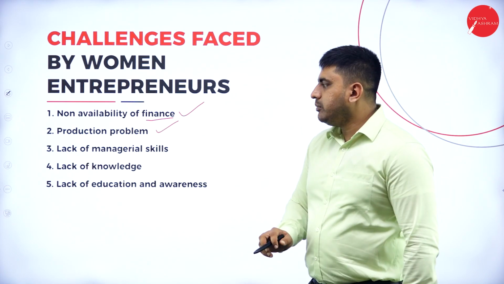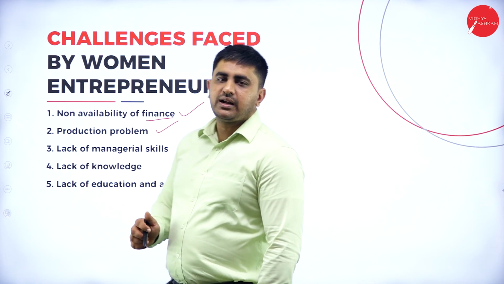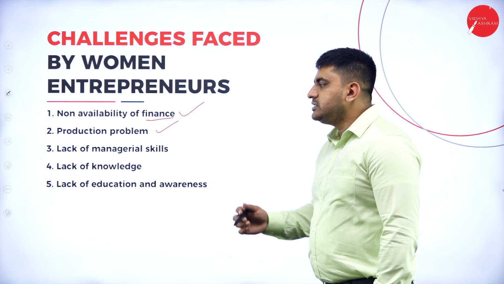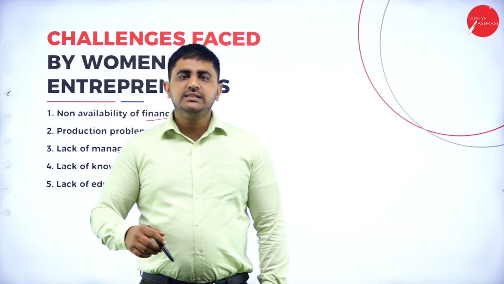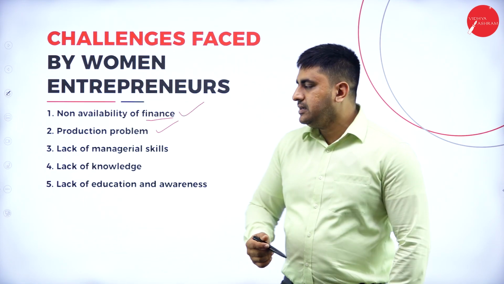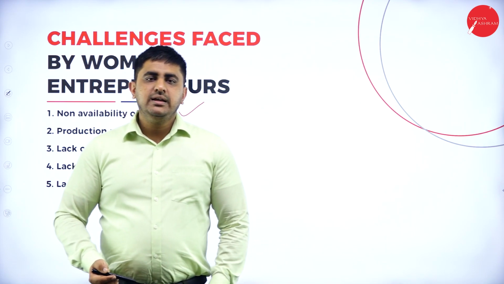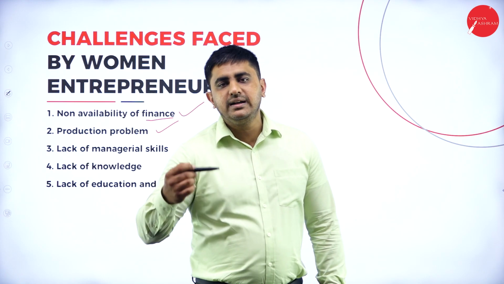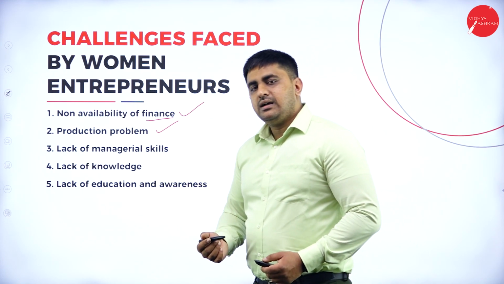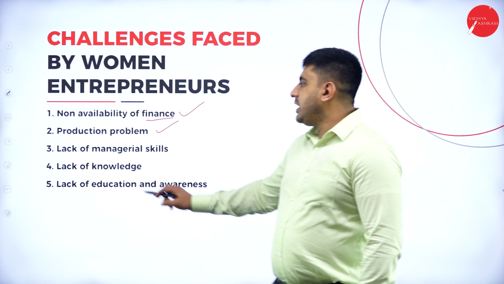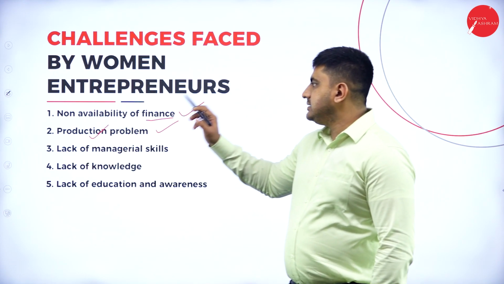Production problem. Obviously, women cannot supervise the work from morning till evening in the factory premises. So she is not as sturdy or as stable as a man when it comes to production. For example, if it is a man, he can supervise the activities from morning till evening because he is physically stable. Similarly, a woman cannot monitor the production activities like men. So that is a problem.